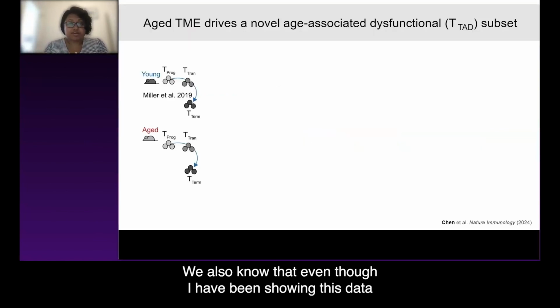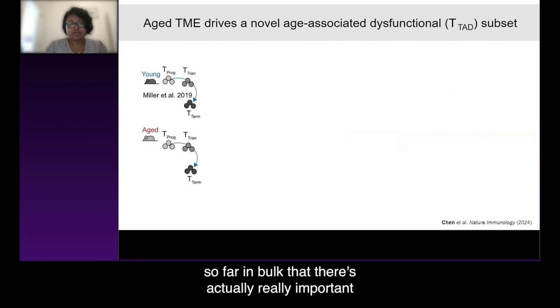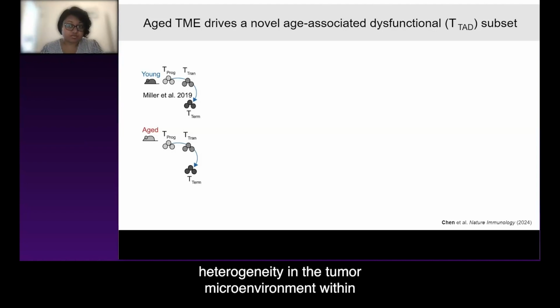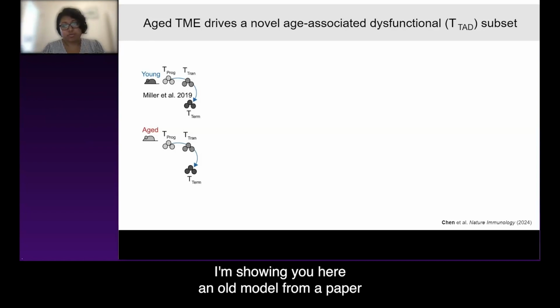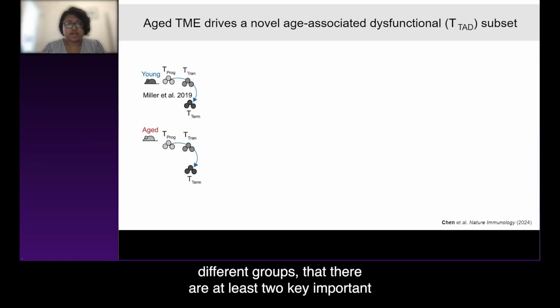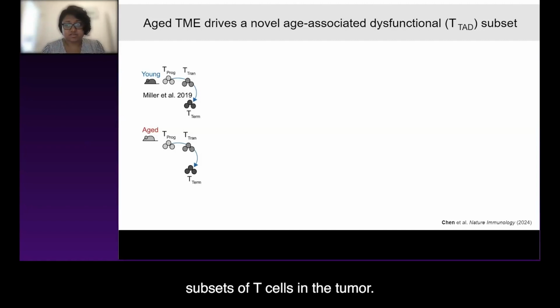Even though I have been showing this data in bulk, there's really important heterogeneity in the tumor microenvironment within the CD8 T cell compartment. I'm showing you here an old model from a paper that we published, but this has been shown again and again by many different groups, that there are at least two key subsets of T cells in the tumor.